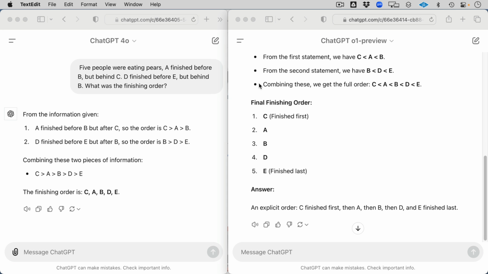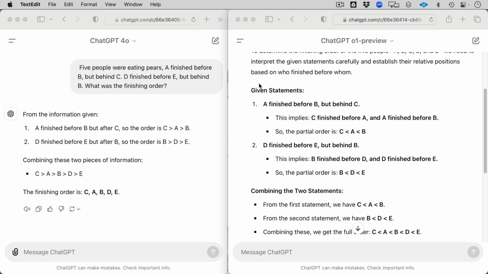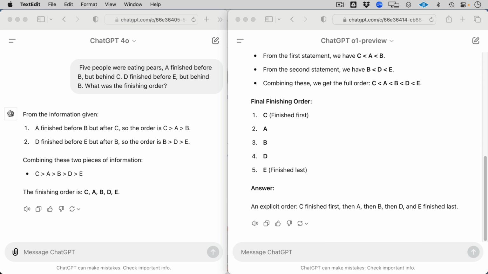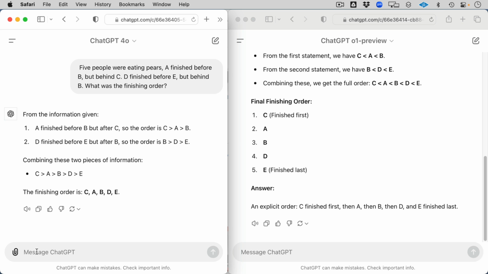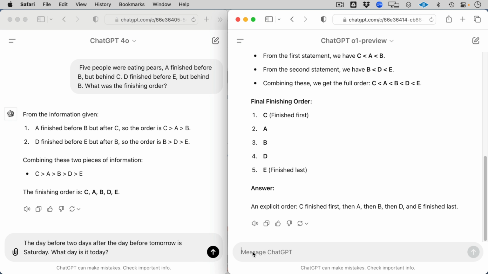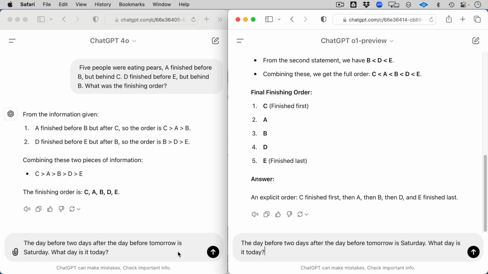C, A, B, D, E. That is correct. So we end up with the same answer, but we're seeing more of the reasoning. It takes a little bit more time to do that. I like to refer to this as system 1 versus system 2 thinking. So here on screen on the left-hand side, we're seeing an example of OpenAI and their GPT models in a system 1. And then on the right-hand side, we're seeing kind of a glimpse into what will eventually become system 2 thinking, but the closest thing that we've ever had to it.